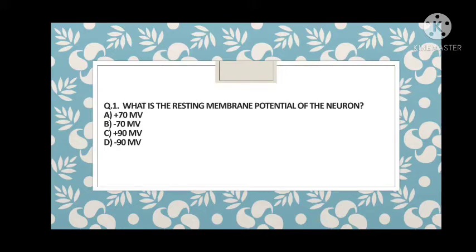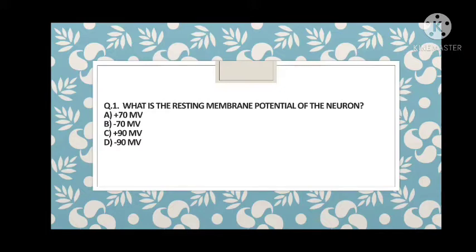So guys, if you are talking about the resting membrane potential, just answer in your own mind. The value is plus 70? Plus 70 can't be the resting membrane potential, because resting membrane potential is negative.